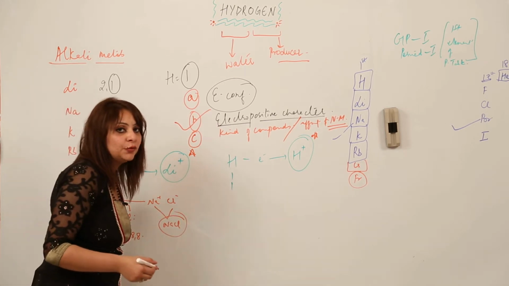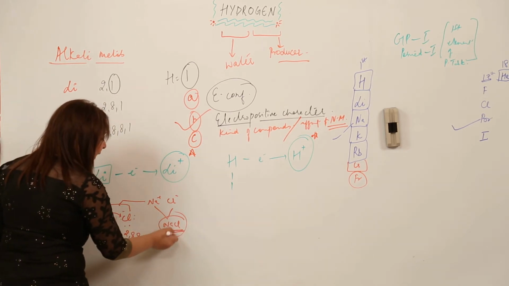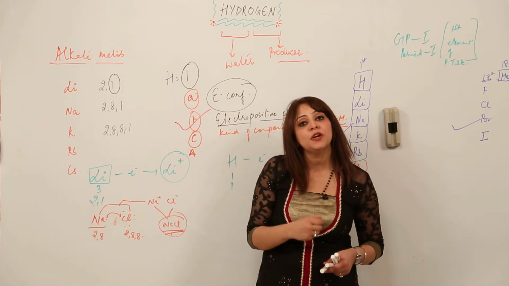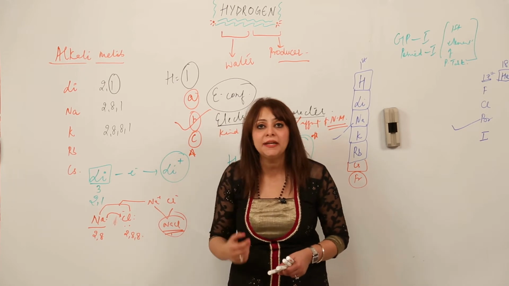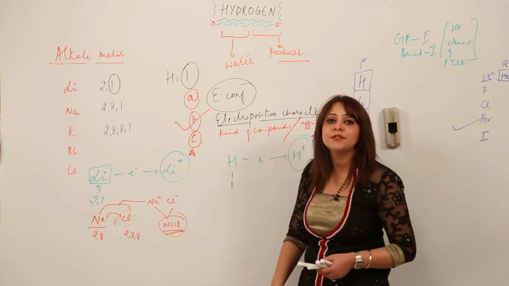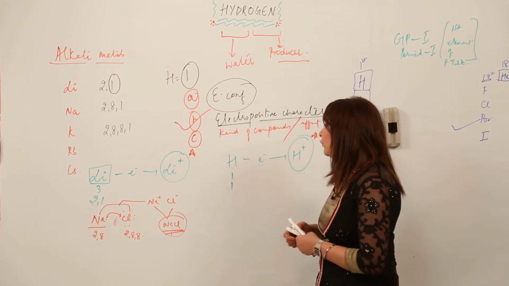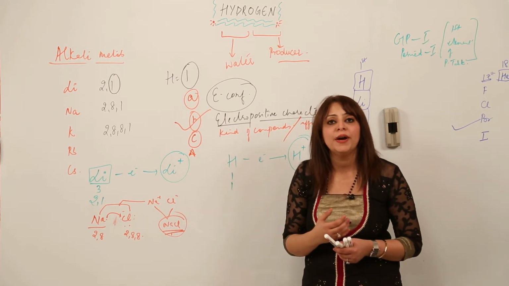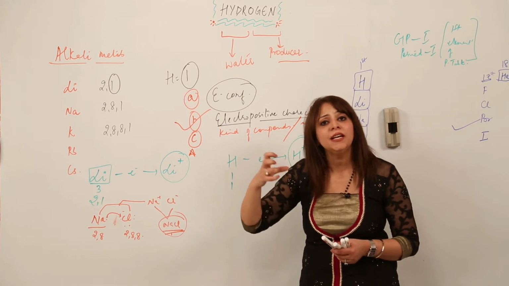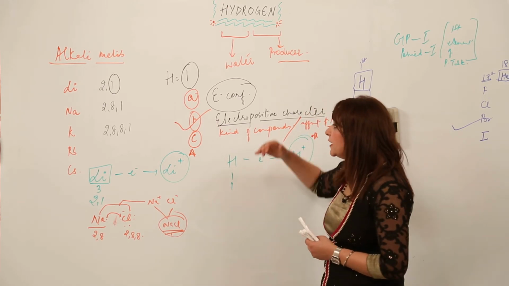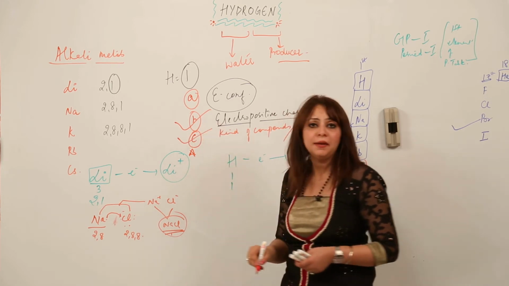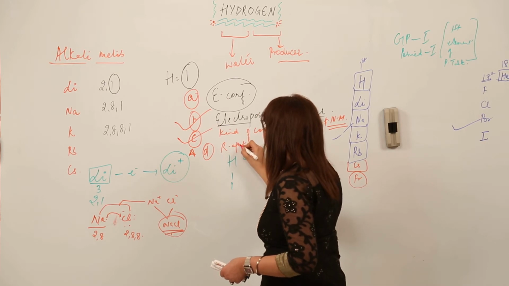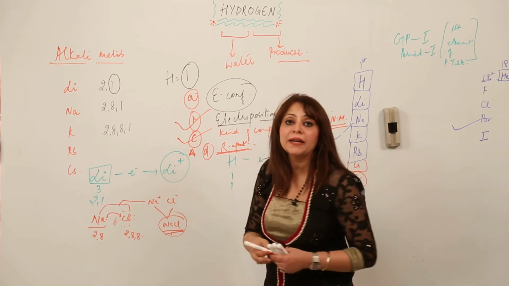We have discussed it in the language of chemistry as well. So this is NaCl. That means all metals are electropositive. That means they have a tendency to combine with electronegative elements, that is with non-metals. Similarly, hydrogen has that tendency to combine with non-metals. That is why we see many compounds of hydrogen in which it is linked with non-metals, like H2O, H2S. So that is the third property in which it resembles the alkali metals. One more property is that it acts as a reducing agent. Like the alkali metals act as reducing agents, hydrogen also acts as a reducing agent.